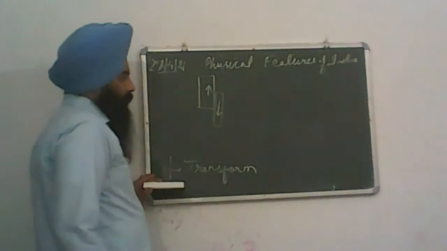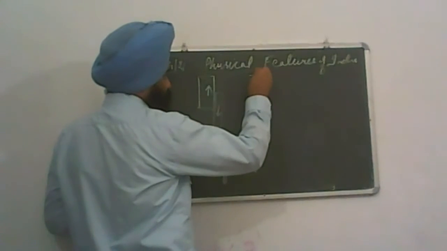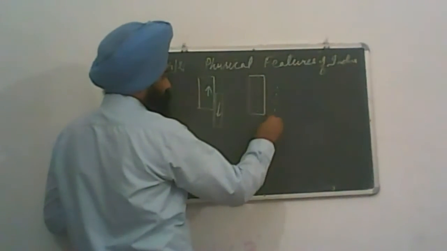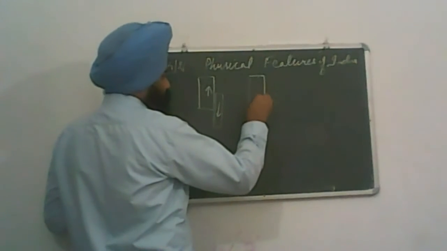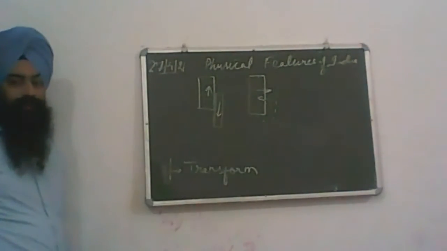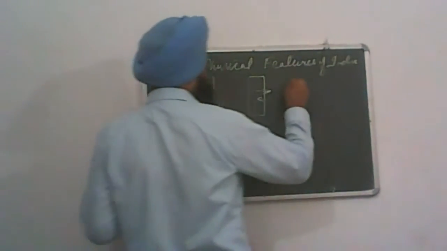Clear? Or either they overlap each other. Overlapping means they overlap each other. It leads to the formation of block mountains.